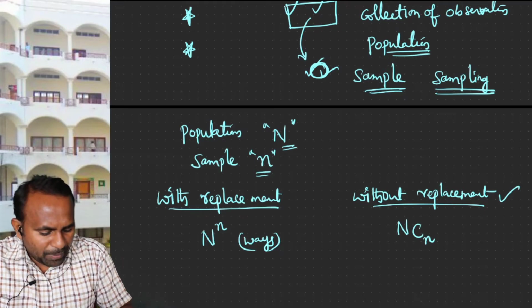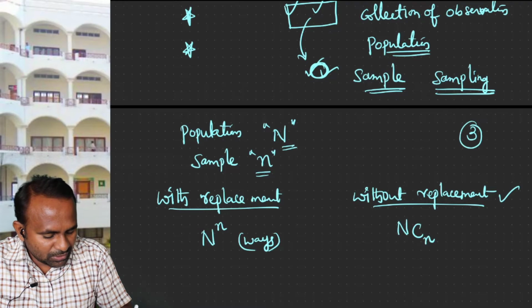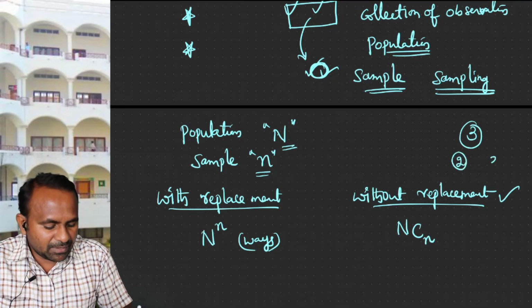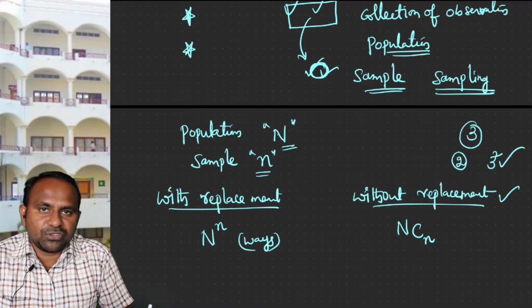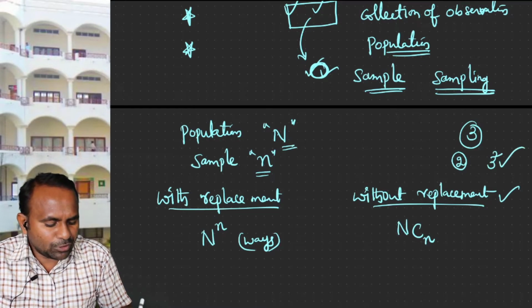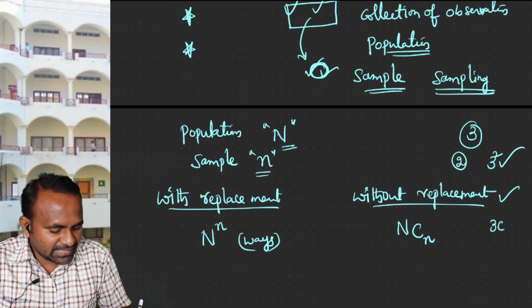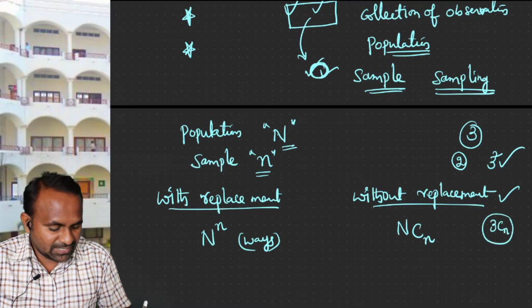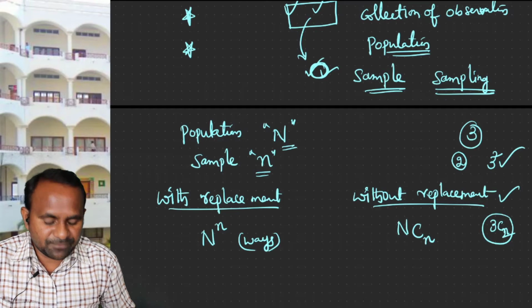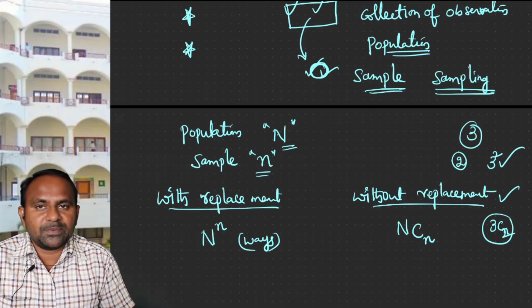Suppose your whole population has 3 elements and you are drawing samples of size 2. If it is with replacement, there will be 3 power 2 number of samples you can draw, and if it is without replacement, you can draw 3C2 number of samples from that. That is what with replacement and without replacement means.